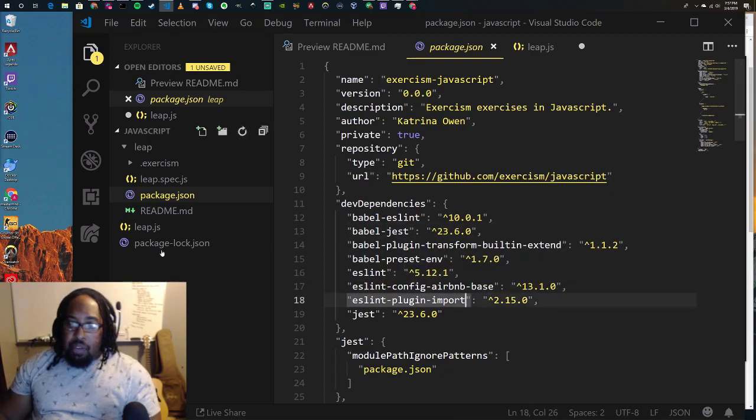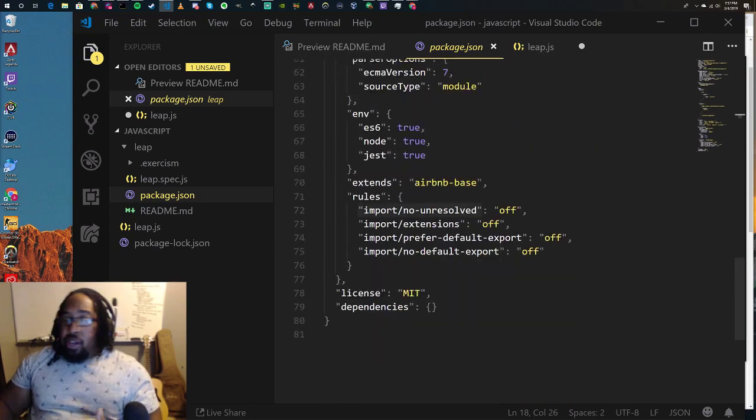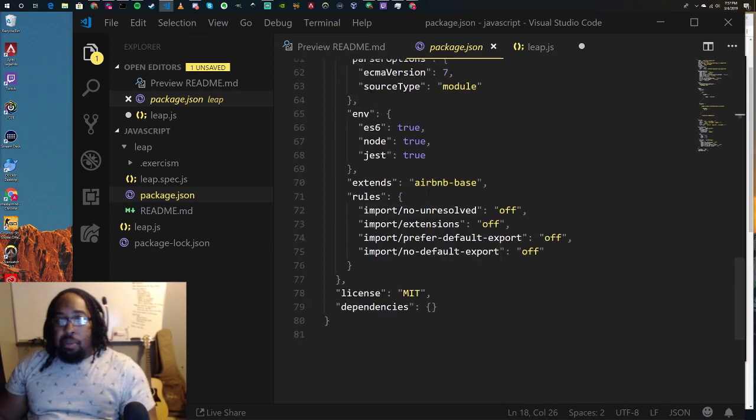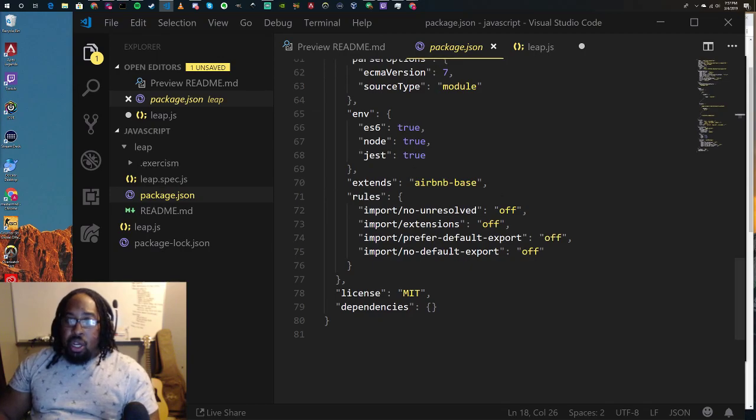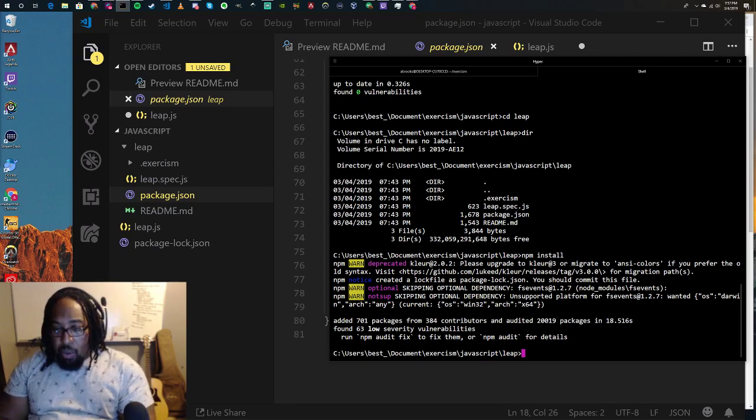So you can put all this stuff in here, and then when someone wants to run your code or your package, you can just run npm install and it'll go through and resolve all of these things. So it went through and did all that for me here. No errors, a couple of warnings, but no errors. And so to run this, we can just do npm test, which runs our tests.